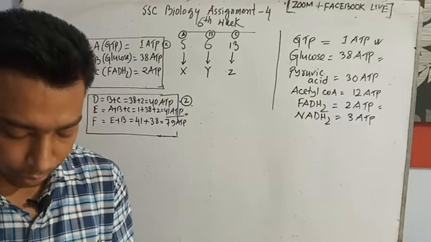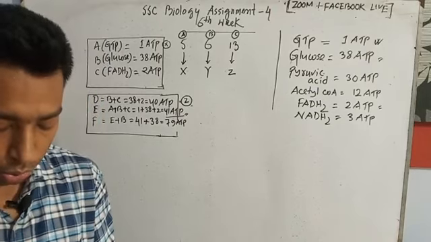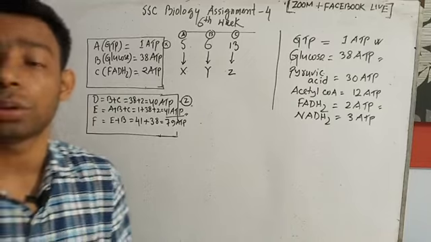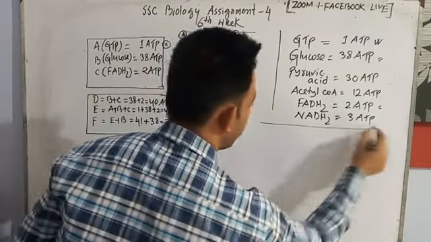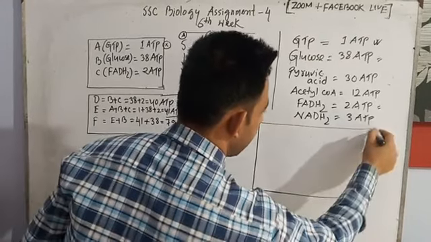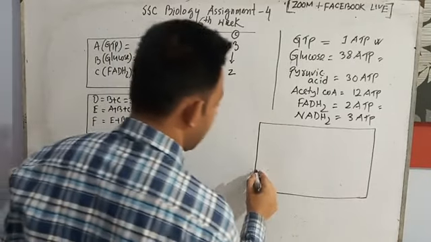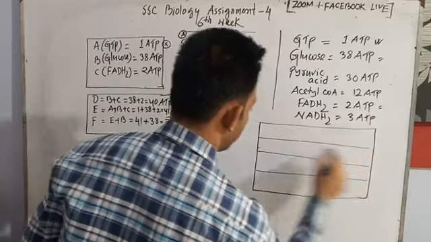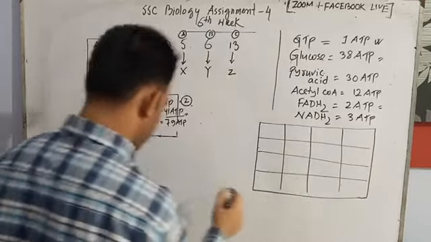Game board. We will draw the game board. This is the game board I will draw for you. They have clearly instructed how we will ensure the game board, starting with 0.